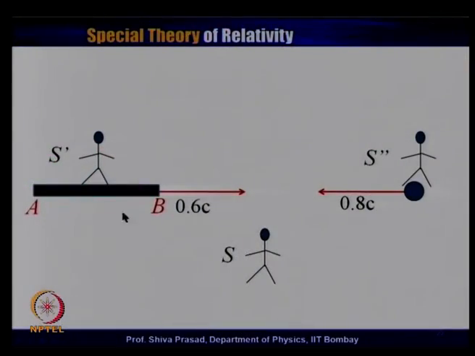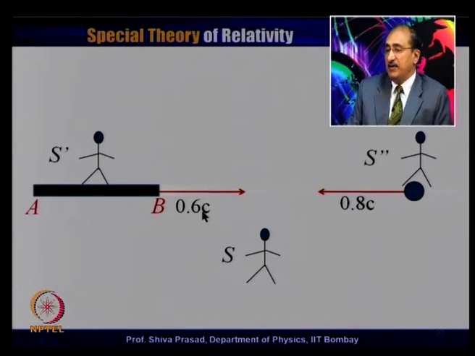So, this is what I have shown in this particular picture, approximately, to give an idea that this is an observer S, which I am calling a ground observer. This picture has been shown with reference to this observer. This particular rod is moving with a speed of 0.6c in the plus x direction. There is a particle which is moving on the left-hand side with a speed of 0.8c.